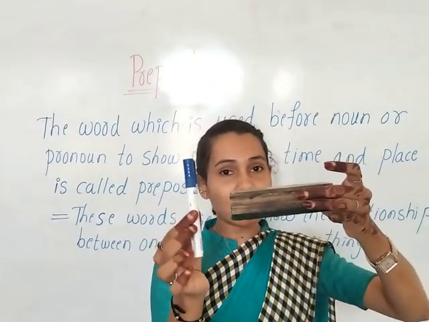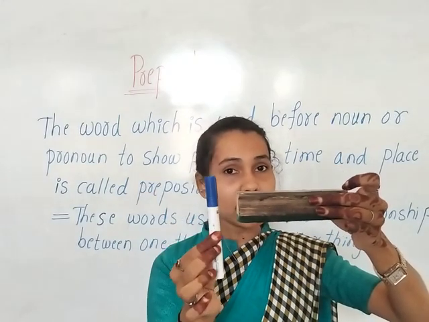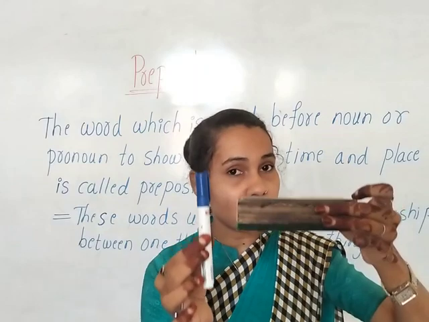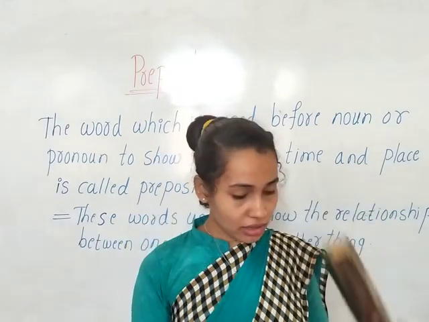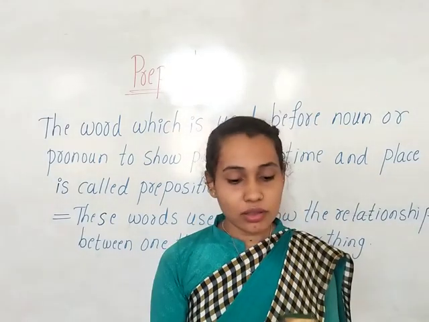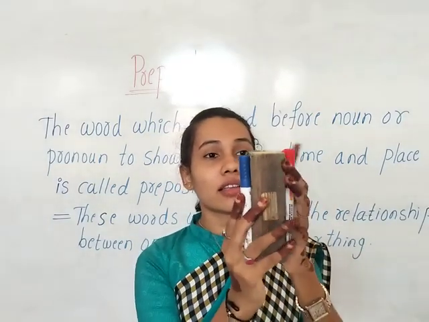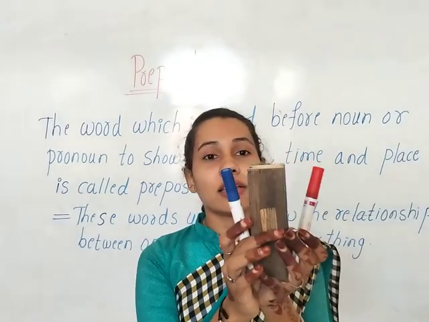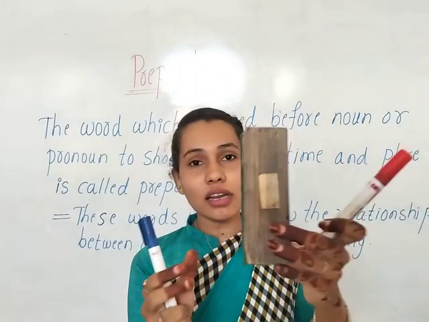Now can you tell me where is the marker? Yes, the marker is beside the duster. Now can you tell me, children, where is the duster? See, here is the blue marker, here is the red one, and here is the duster.